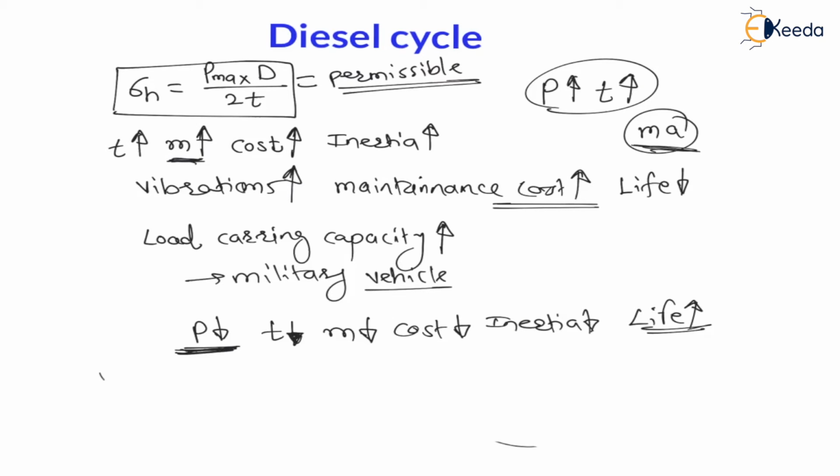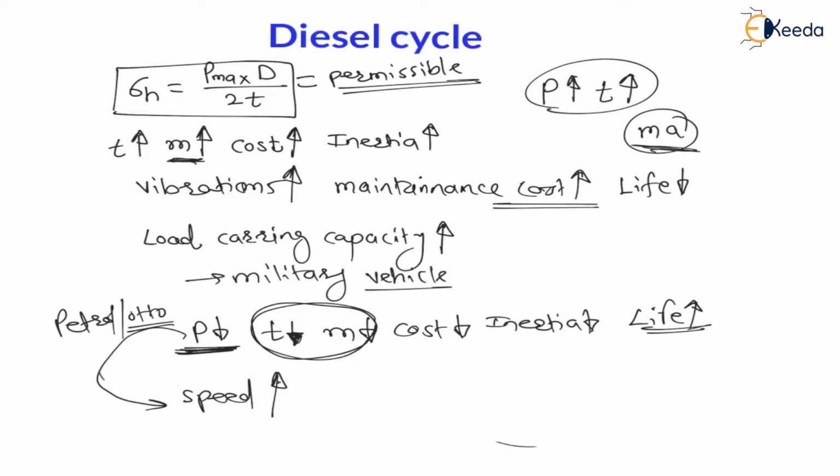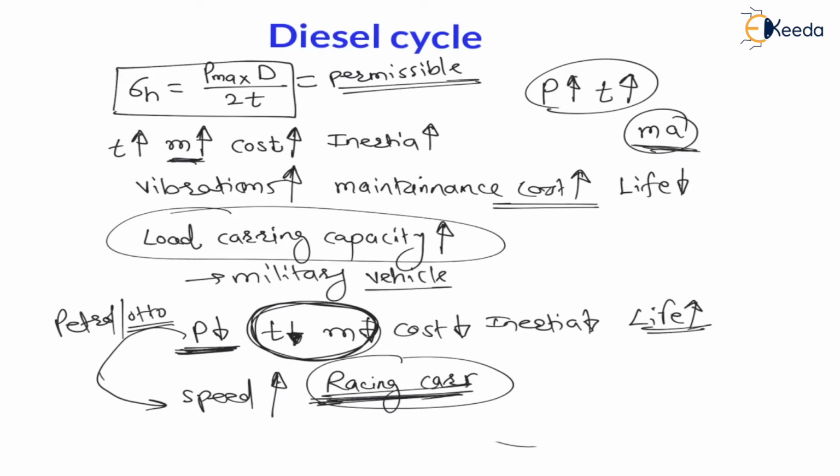And my dear students, here we are discussing the petrol vehicle, that is the Otto cycle. The purpose of a petrol vehicle is speed. Speed is our target, and as mass is less, the speed of the petrol vehicle is more. That means in racing cars, generally racing cars will have a petrol engine, because in a racing car we need speed, but in a transportation vehicle we need higher load carrying capacity, right?